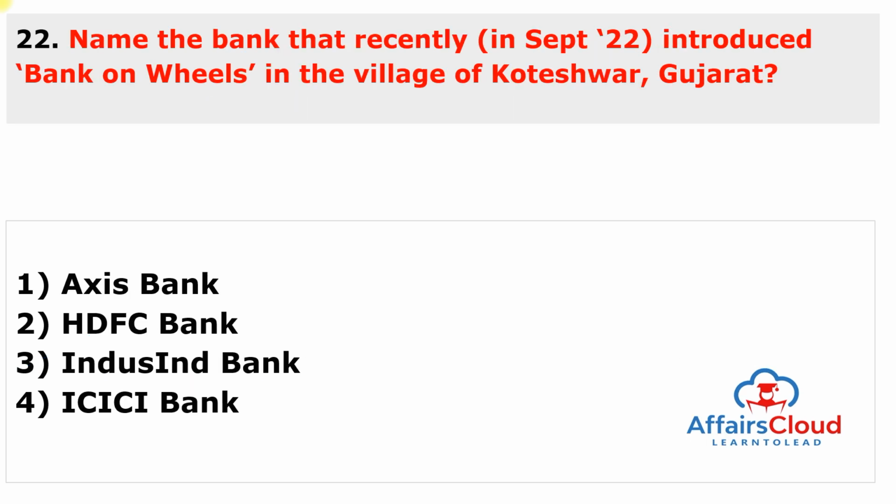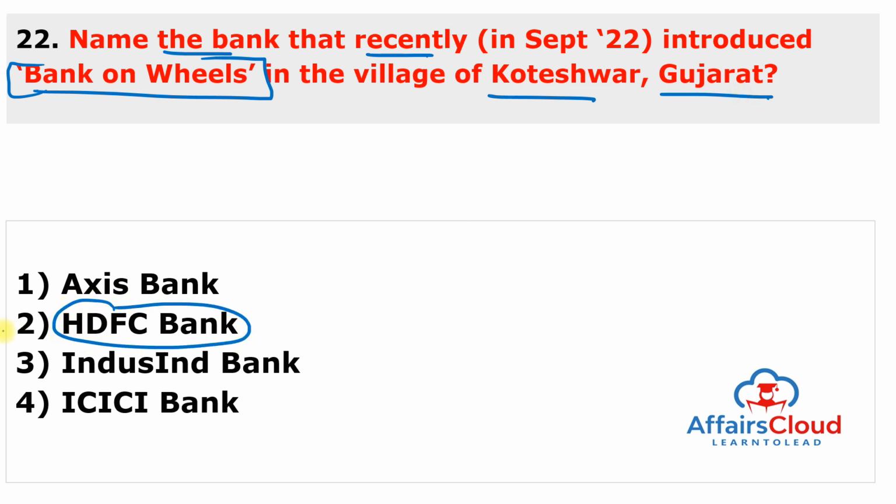Moving to next question. Name the bank that recently introduced Bank on Wheels in the village of Koteshwar in Ahmedabad in Gujarat. Very important question, and this is HDFC Bank. So answer of this question is second. So HDFC Bank introduced its rural banking business known as Bank on Wheels in the village Koteshwar near Ahmedabad in Gujarat as an initiative to offer banking services in the unbanked areas around the Ankleshwar.